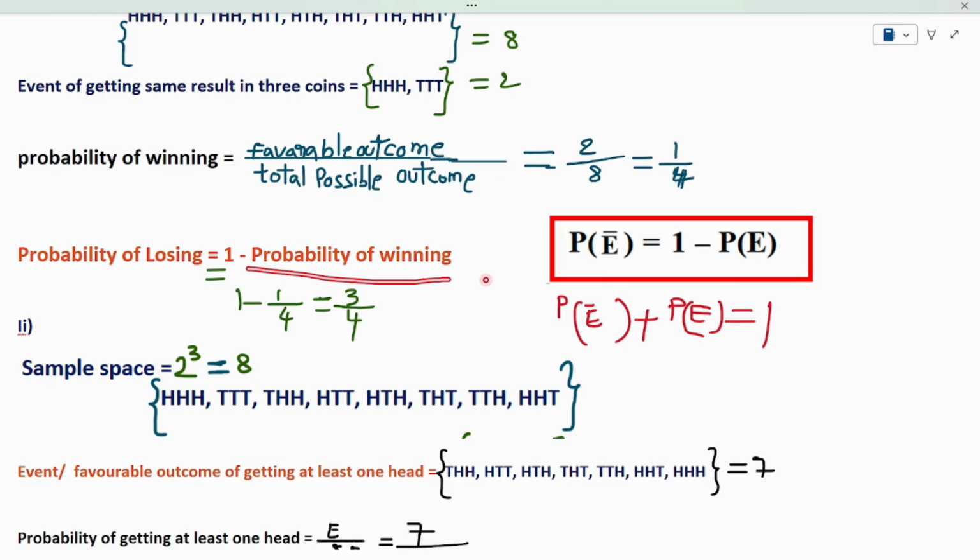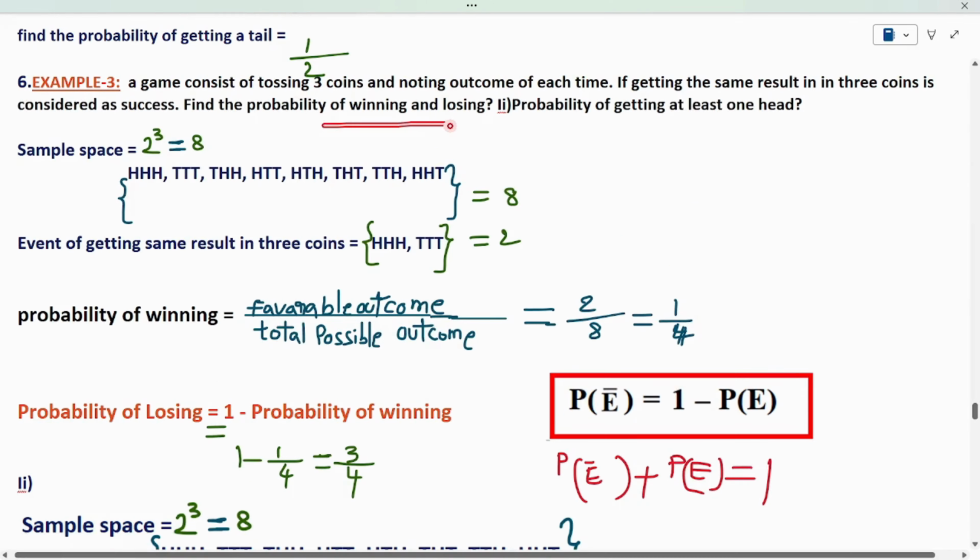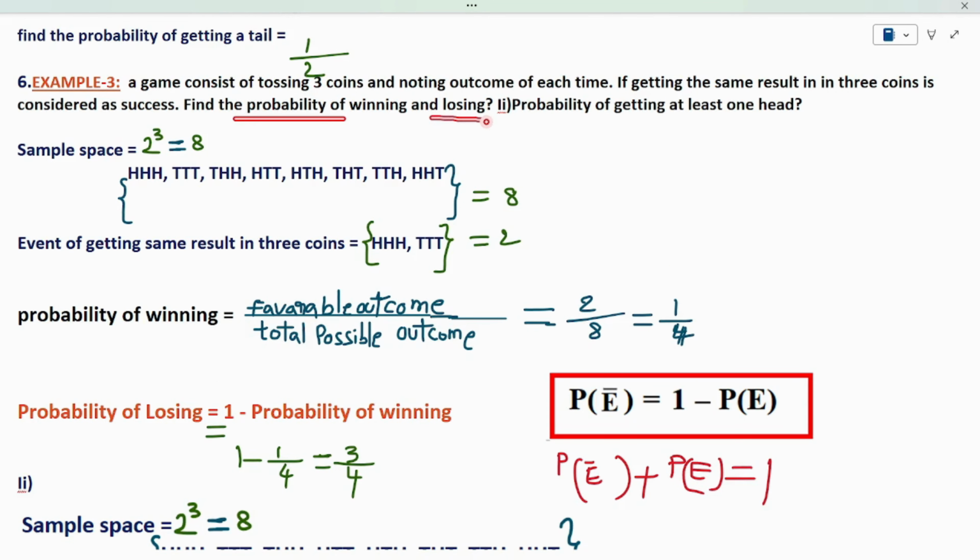We know that the probability of winning is 1 by 4. So, 1 minus 1 by 4 will become 3 by 4. This is the probability of losing. Here, the probability of winning is 1 by 4. The probability of losing is 3 by 4. The first part of the problem has been completed. We got the probability of winning and the probability of losing. Then we have to find the second part of the problem.